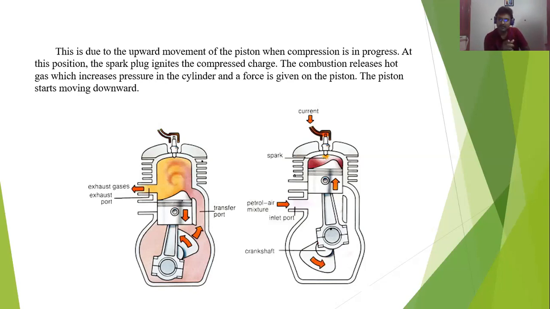When the compression is in progress, at the compression point the spark plug ignites and the spark is produced. This releases a hot gas which increases the pressure in the cylinder, and force is given to the piston. That is the explosion happening. When the explosion happens, high heat is produced as well as a heavy pressure force given to the piston. That's why the piston starts moving downwards at a high speed.